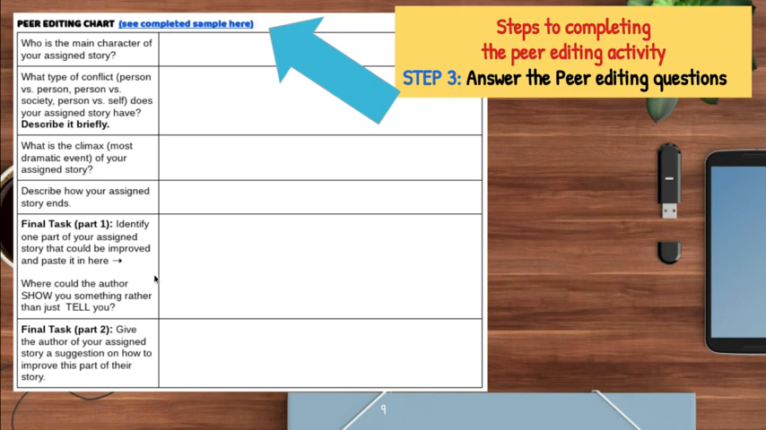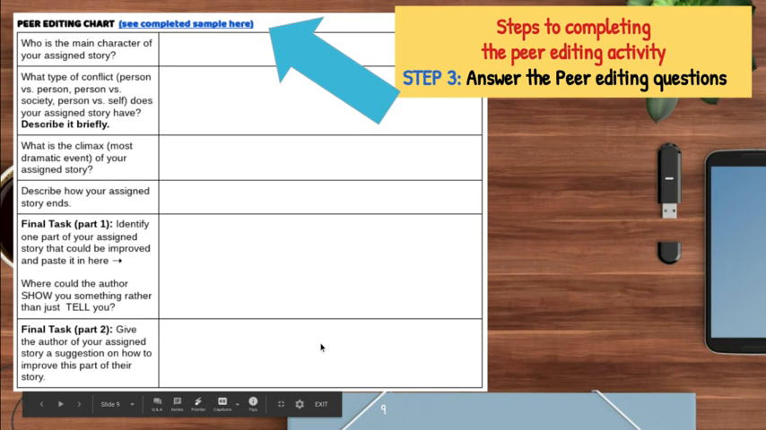So as something to focus on, you could ask yourself, where could the author have shown you something rather than just telling you something? What is that one part that could be improved from their story? Copy and paste it there. And then the final task, part 2, is to give them advice on how they could do that.